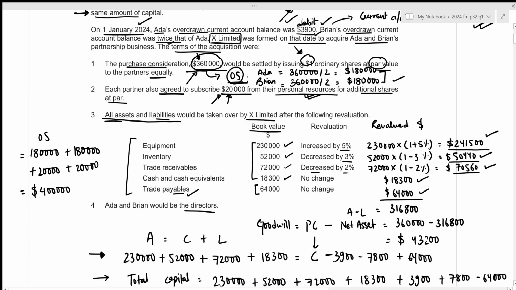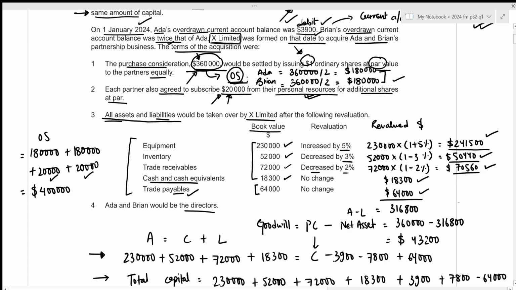Now, whenever you are subscribing for ordinary shares, remember that you pay through cash, right? And in this case, it just means that now additional 20,000 will be paid by Ada into X Limited's bank account or the cash and cash equivalents, and additional 20,000 will be paid by Brian into X Limited's bank account. And in this case, we have the heading under cash and cash equivalents.